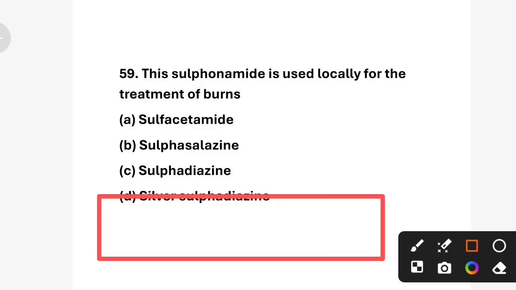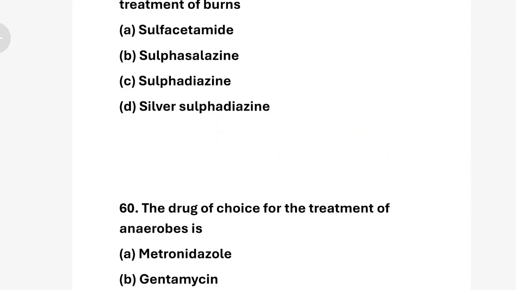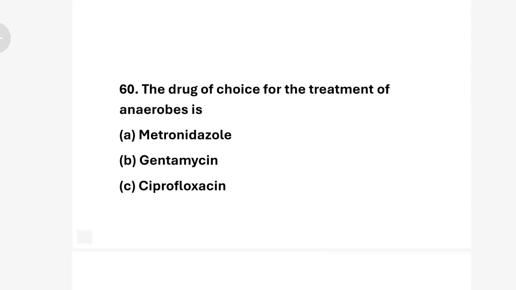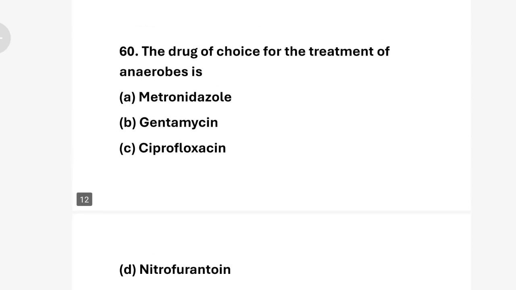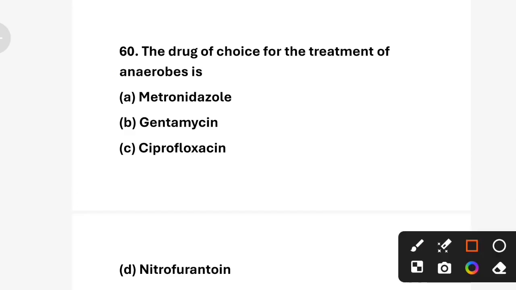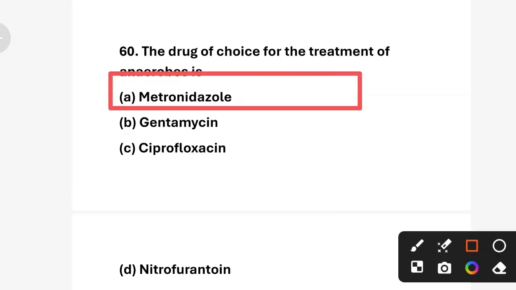Silver sulfadiazine is a topical antibiotic used for burn wound infection as it has antibacterial and antifungal properties. Next question. The drug of choice for the treatment of anaerobes is option A, metronidazole, option B, gentamicin, option C, ciprofloxacin, option D, nitrofurantoin. So the correct answer is option A, metronidazole. Metronidazole is highly effective against anaerobic bacteria and used for bacterial infection.